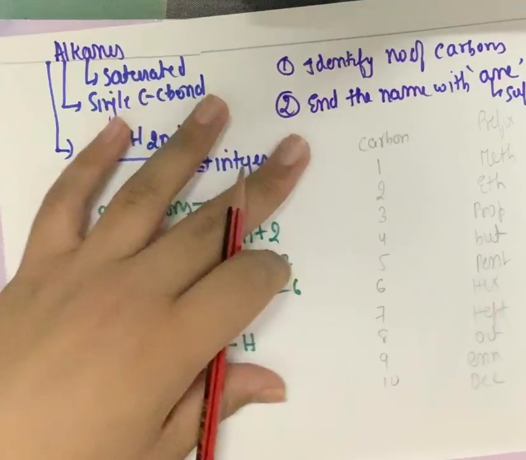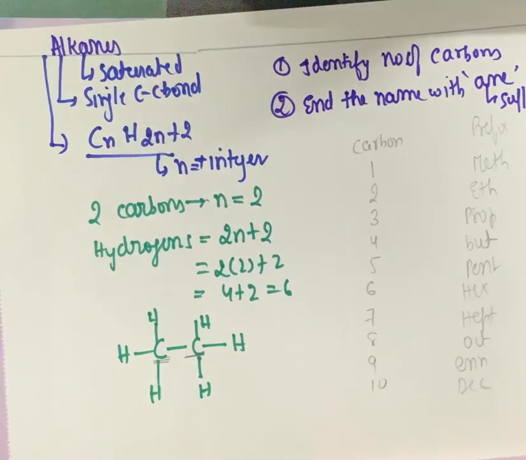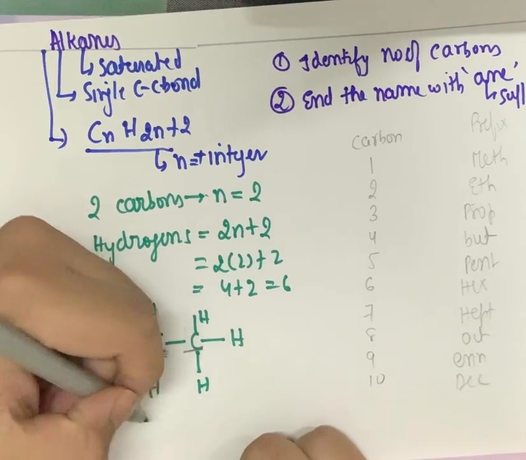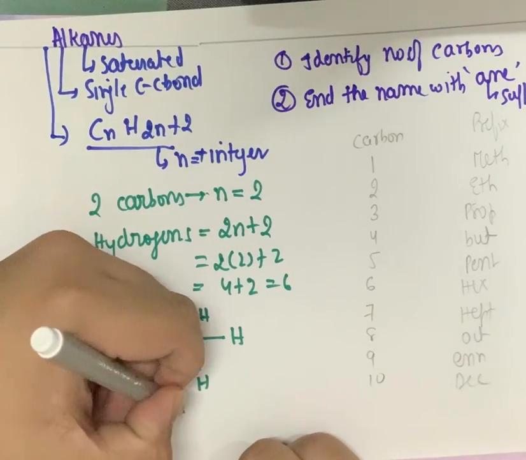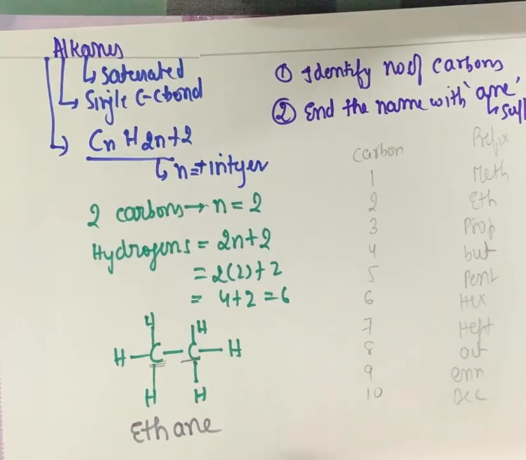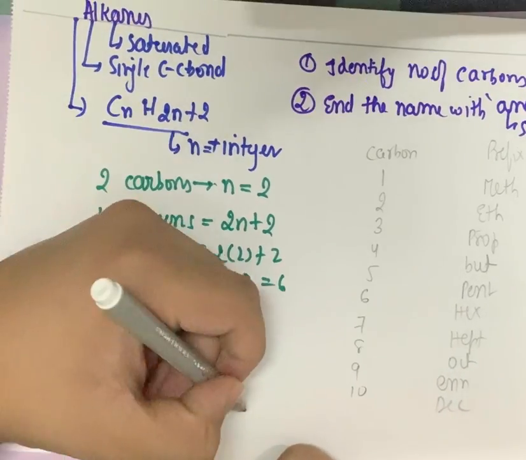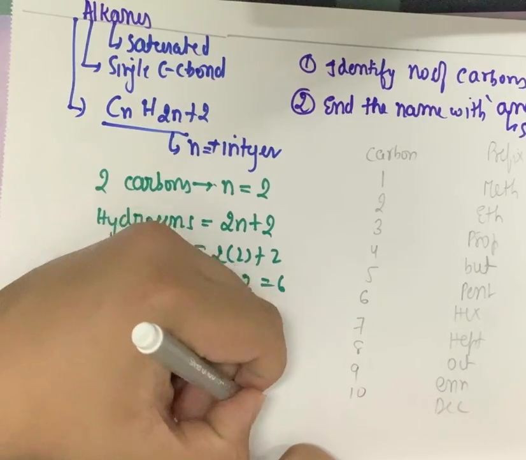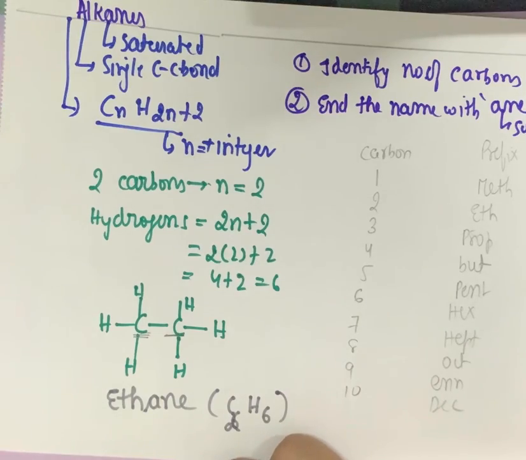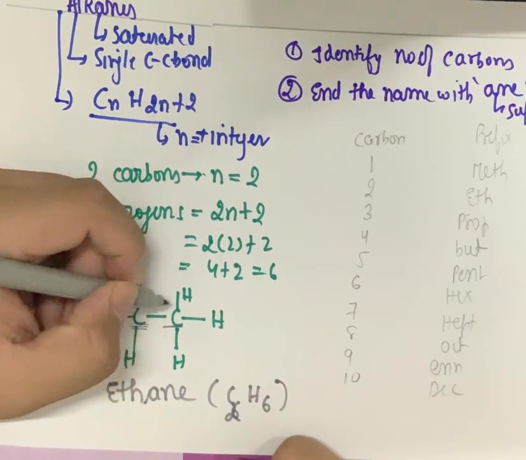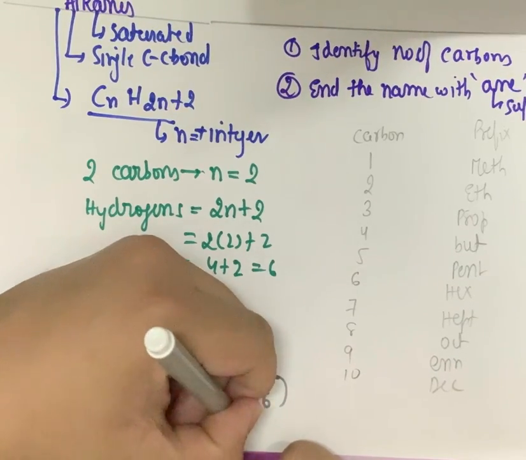This prefix plus the ane. So this molecule has 2 carbons. That means which prefix will it be? Eth. So it will have the prefix eth, and ending, of course, as it's an alkane, with ane. So this compound becomes ethane. And what is the formula? CnH2n+2, so C2H6 is the compound ethane. And because it has a single bond here, it is an alkane, or it is saturated.